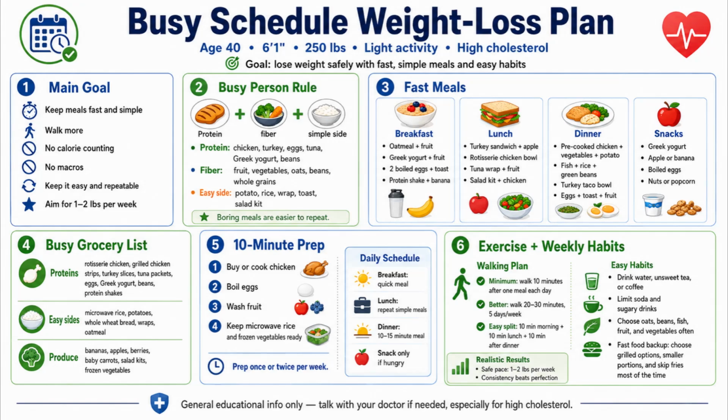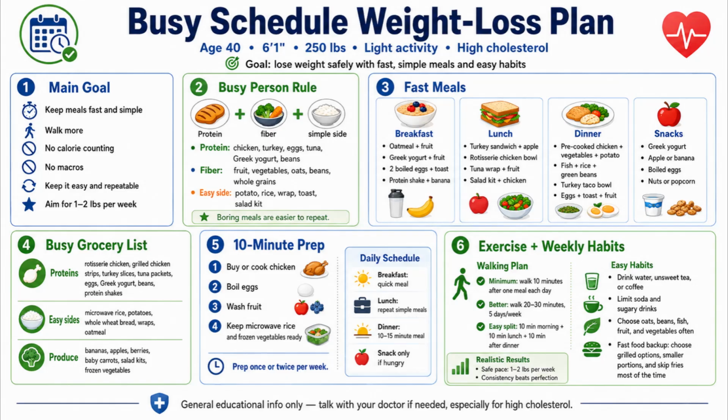Alright, here's the busy schedule version, and I'm just going to hit the differences so we don't repeat everything from the core plan. The biggest change is the busy person rule. Instead of the plate method, this one focuses on three things: a protein, something with fiber, and a simple side. It's built for speed. The meals here are even quicker. Lots of rotisserie chicken, salad kits, tuna packets, microwave rice, basically stuff you can throw together in 5 minutes.